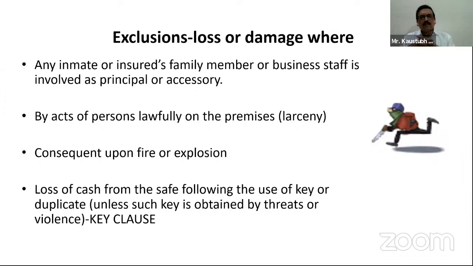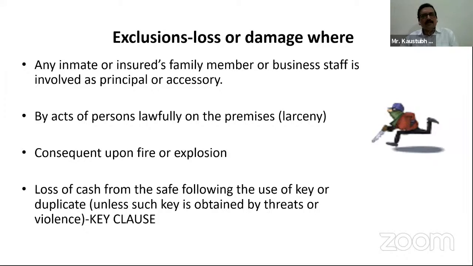Also excluded are acts by persons lawfully on the premises. What is this lawfully on the premises? This is termed as larceny. Larceny is not covered under the policy, where a person comes onto the premises lawfully, that means a customer comes in and takes hold of some of the things which are easily available to him without the knowledge of the insured and goes away easily. This is a type of theft which is termed as larceny.